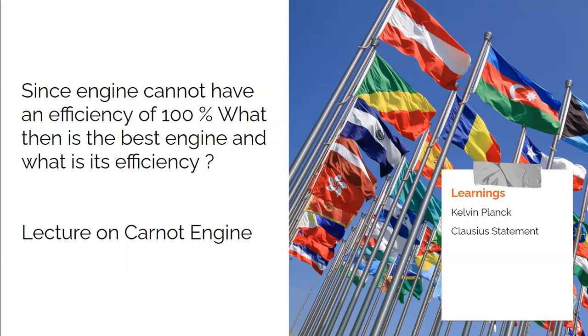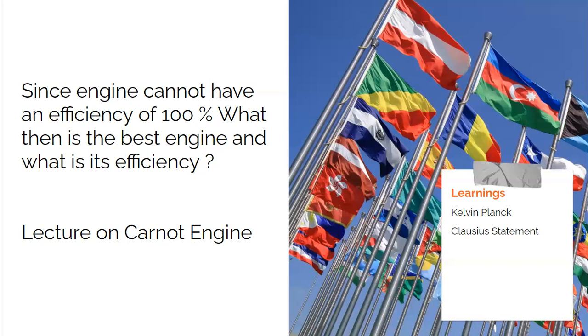These limitations are addressed by the two statements of the second law. The first is the Kelvin Planck statement, which tells us that it is impossible to construct a heat engine whose efficiency is 100%, and the Clausius statement, which tells us that it is impossible to construct a refrigerator which does not have any work input.